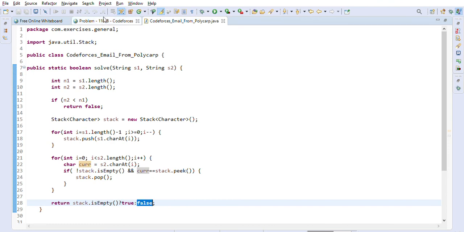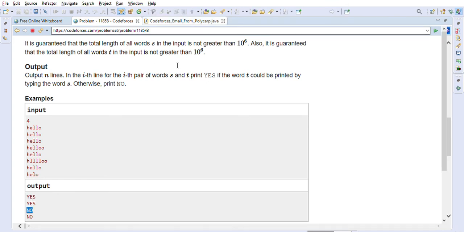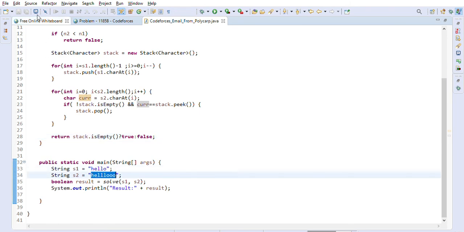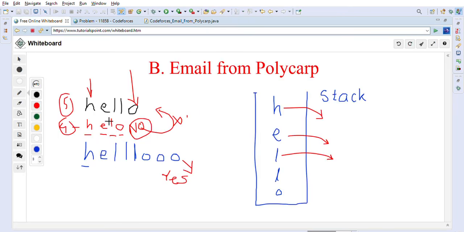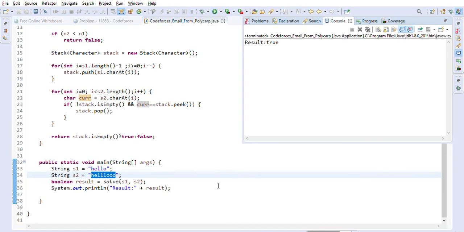So basically it's just true or false, but otherwise you can print yes in case of true and no in case of false. So this is the logic. I just took these two strings that I showed you, hello and hello. So I took this example. Now we can form this word from the second string, so it should return true. So let's go ahead, and as you can see, it is returning true.